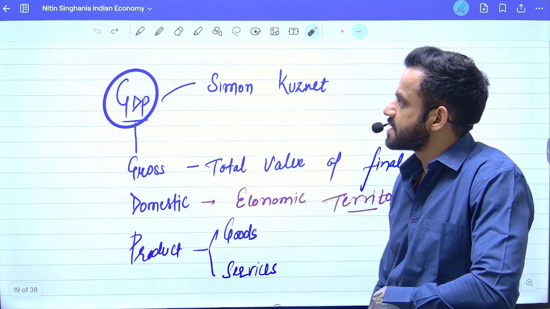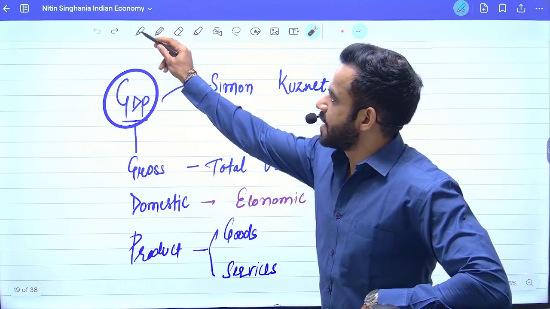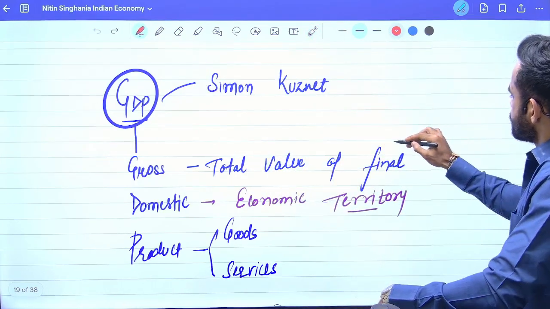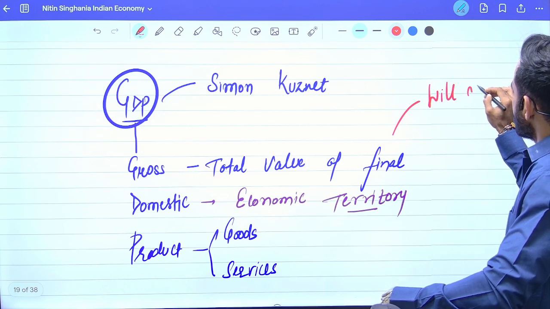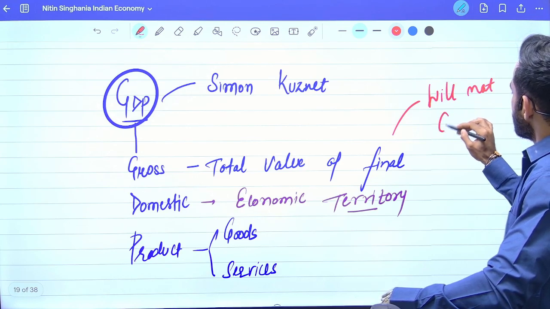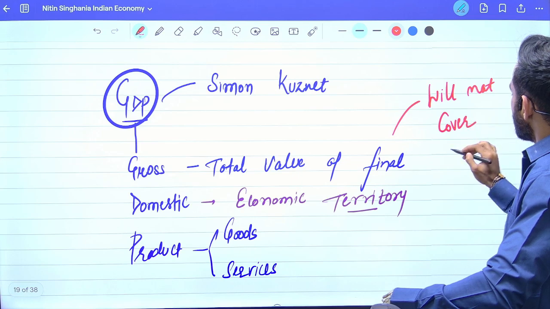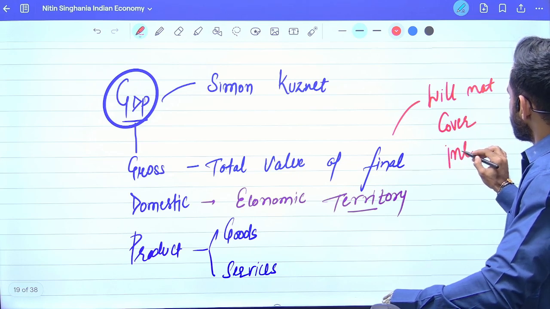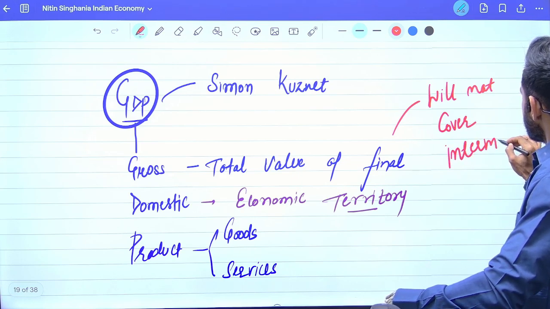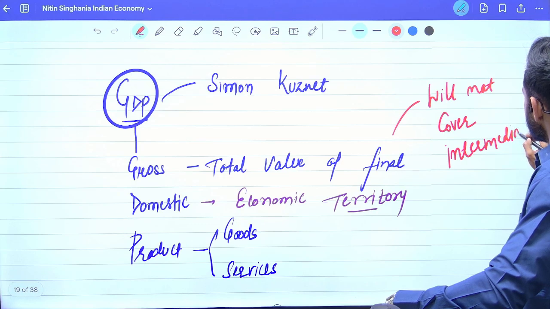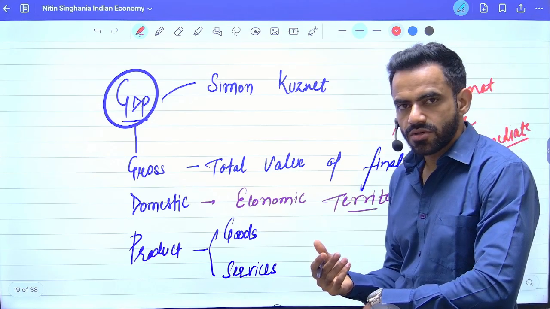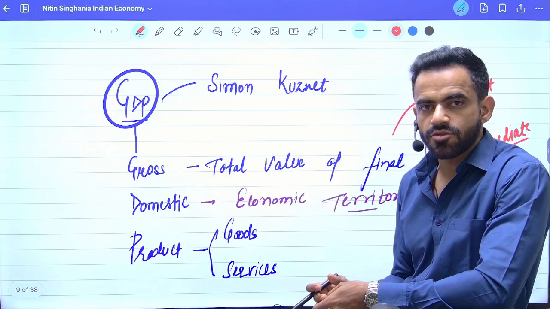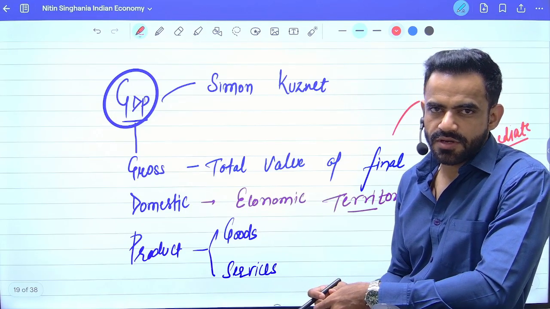In a very simple sense, final means it will not cover intermediate goods. Now, what was the concept of intermediate goods? Intermediate goods basically are those goods which require further processing.